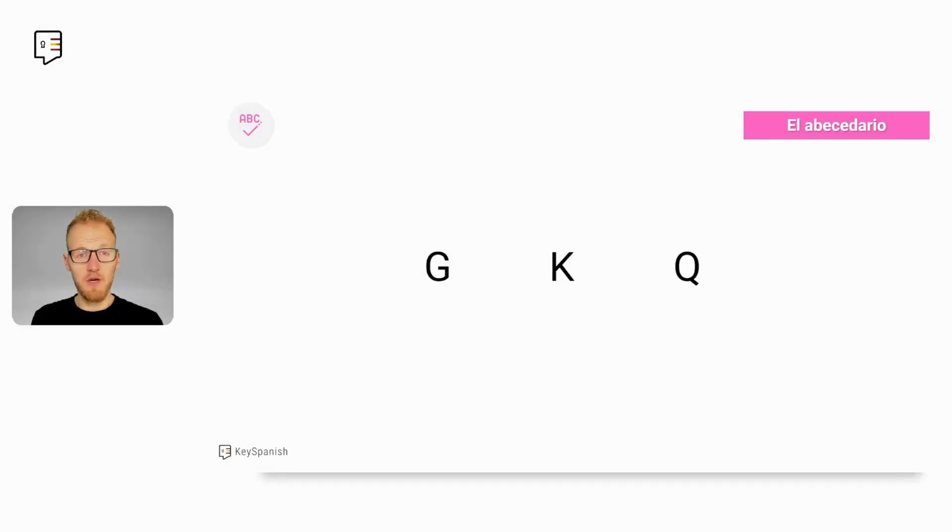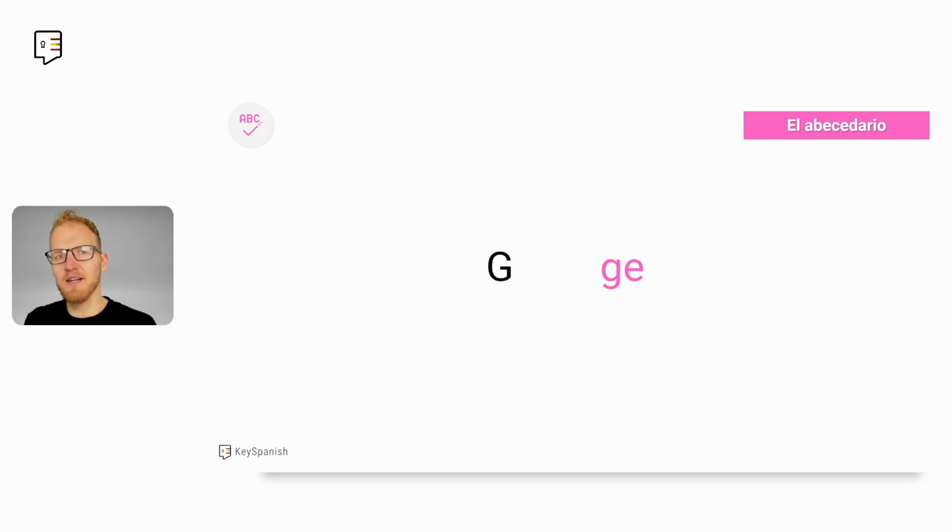Let's now move on to another set of letters that just require a change of vowel, but also have more nuance to it. Starting with the G, not only you need to change the vowel to the Spanish E, but the sound is different. It's the sound G, G, G. Comes from your throat, and you can approximate it with the English word maybe history, but it's significantly stronger. Especially in Spain, we do this sound a bit harder than in Latin America. And if it's in the beginning of the word, it's also significantly harder than in the middle of the word. So instead of G, it goes to ge.